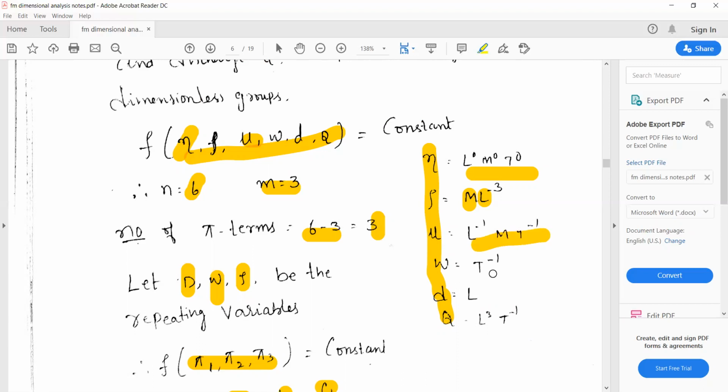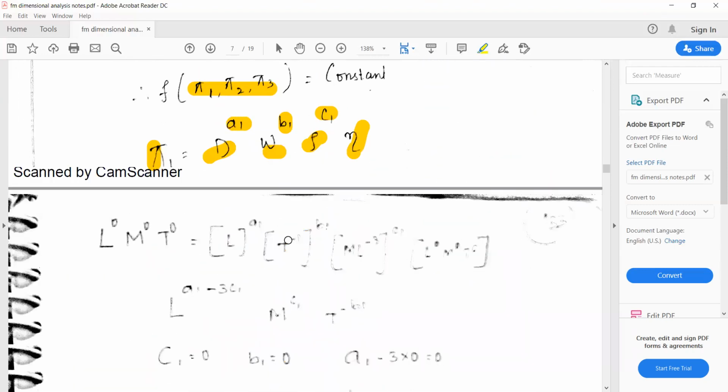Angular velocity is revolutions per minute, or per second, so per time is there: T to the power of minus 1. The diameter unit is meter, which is related to length. Discharge is meter cube per second, so meter cube is L cube, and per second gives T to the power of minus 1. Write all of this beforehand, so you can easily substitute later.